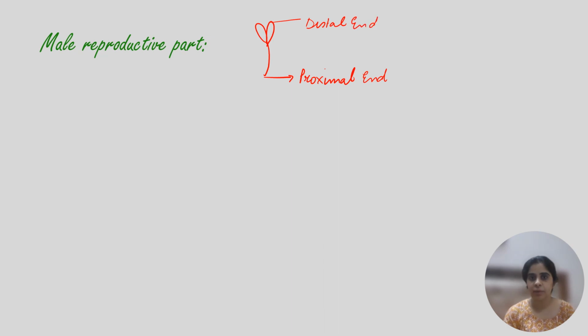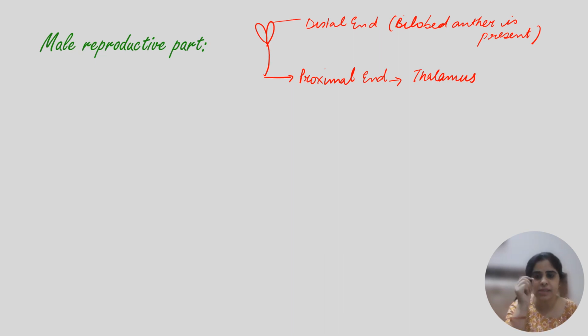On the distal end, the bilobed anther is present, and at the proximal end, it is attached to the thalamus. How will we remember which part is attached to the thalamus? Our favorite period is the PT period, right? This is the trick to remember: the proximal end is attached to the thalamus.